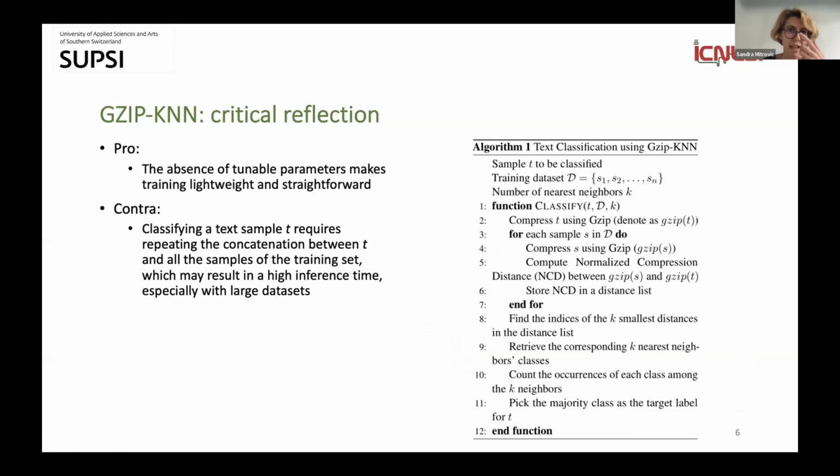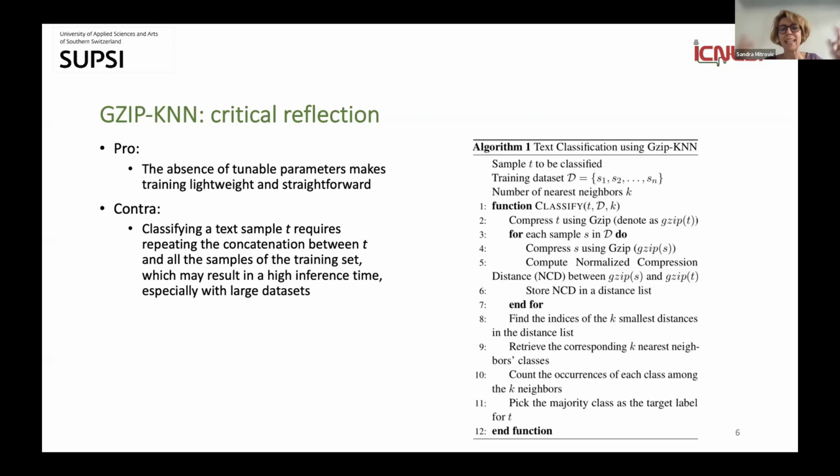Of course, as with every method, we can think of the pros and the cons of this method. As you can see, there are no tunable parameters, which makes this training lightweight and straightforward. Actually, there is no real training, right? In a sense, how we can imagine training a machine learning model. However, there is a big disadvantage.